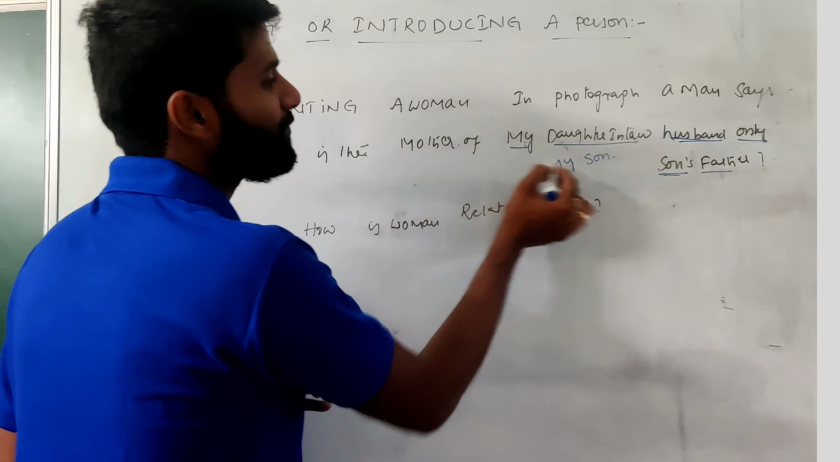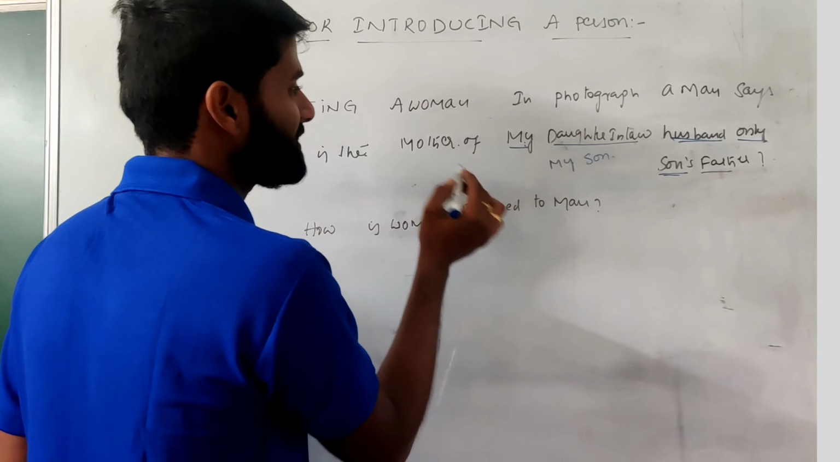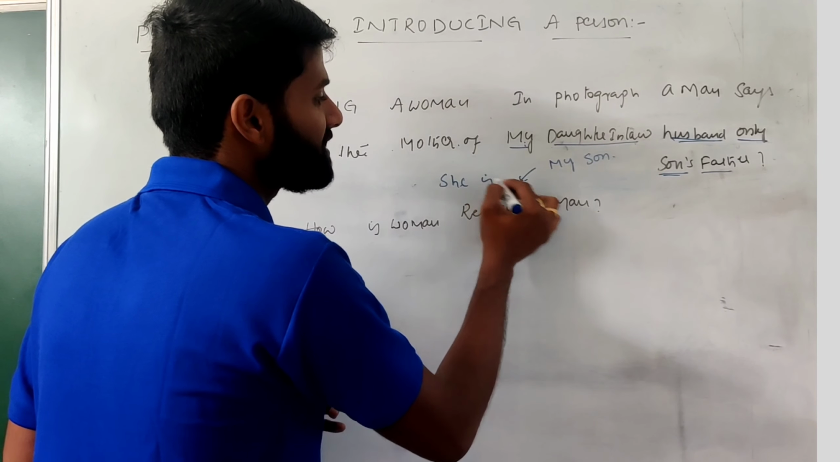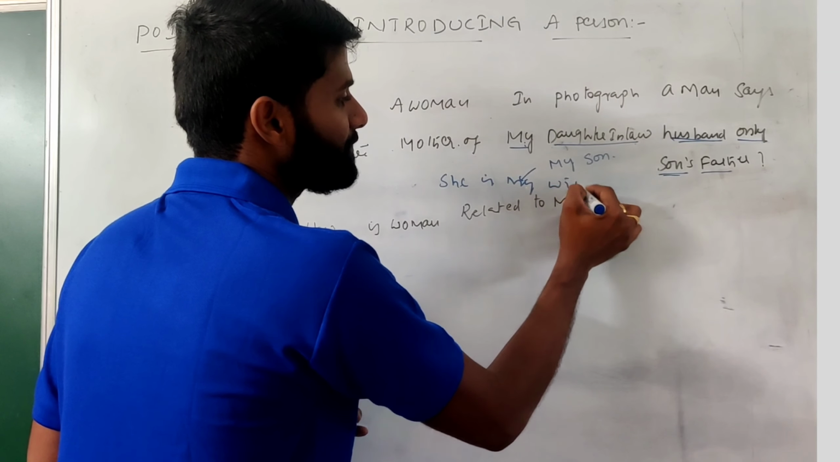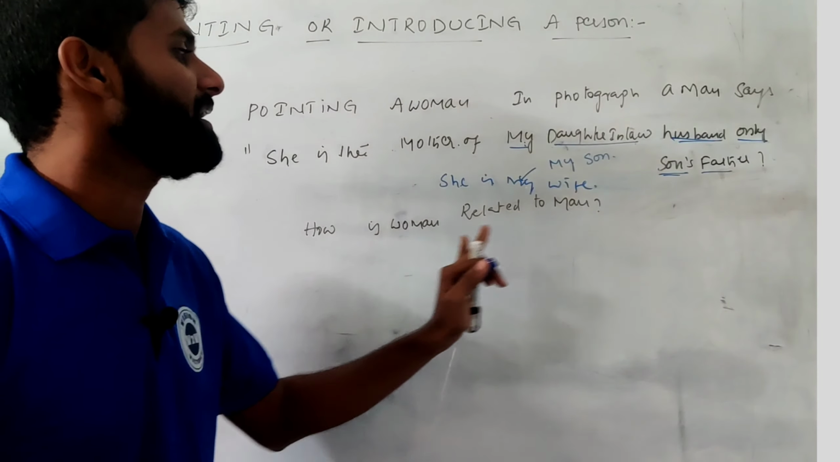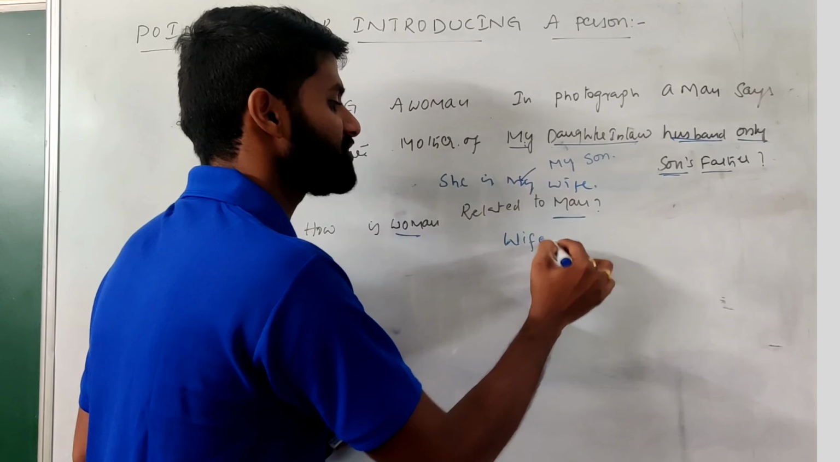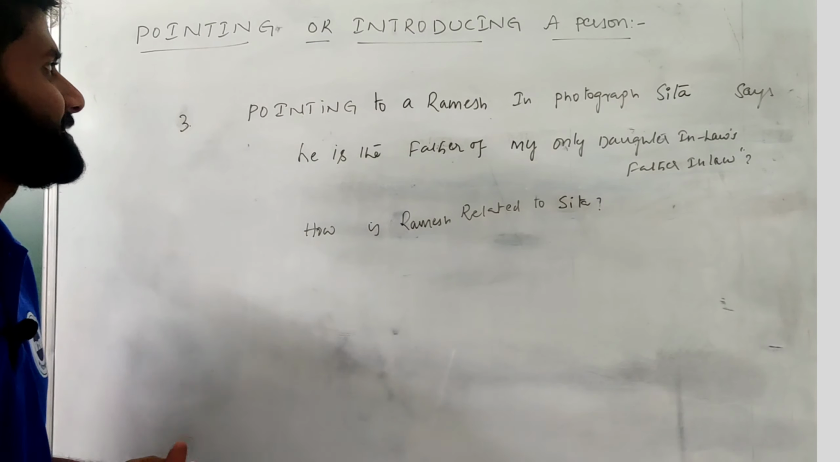Then you can connect these lines. She is the mother of my son, which means she is my wife. Then here the question: how is the woman related to the man? The woman related to the man is a wife. That is your answer.